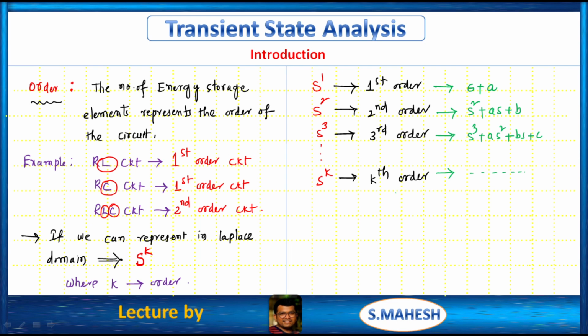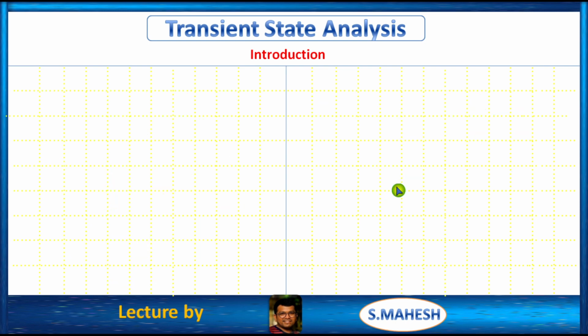For example, if you are dealing with series RL or parallel RL, that is a first order circuit. Like that, series RC or parallel RC, that is a first order circuit. Like that, if you are dealing with a series RLC circuit or parallel RLC circuit, that is a second order circuit. Okay, this is the order. Now we have to discuss how we can get the solutions of the differential equations by the homogeneous method or non-homogeneous method. Let us consider first the non-homogeneous differential equation.